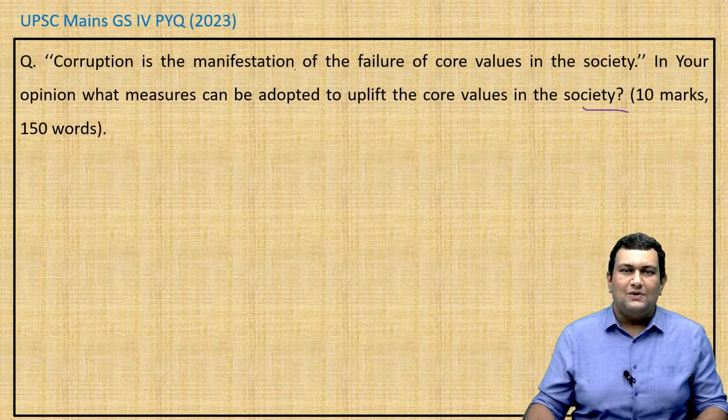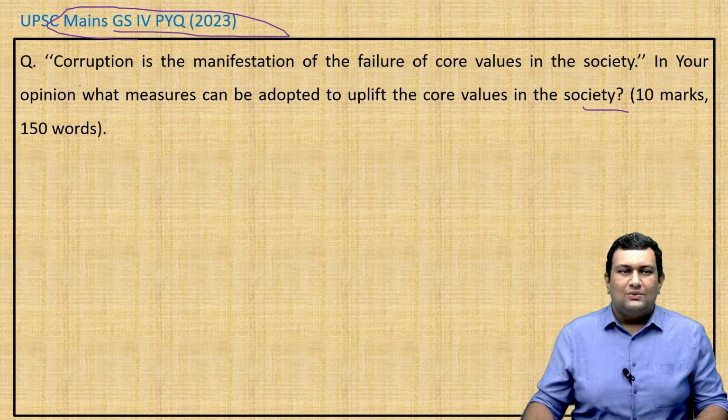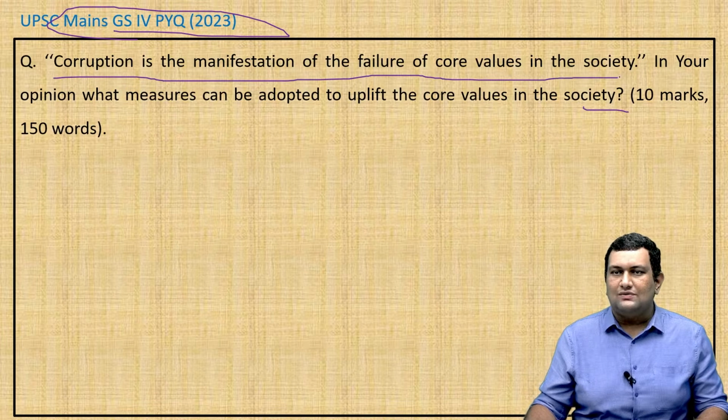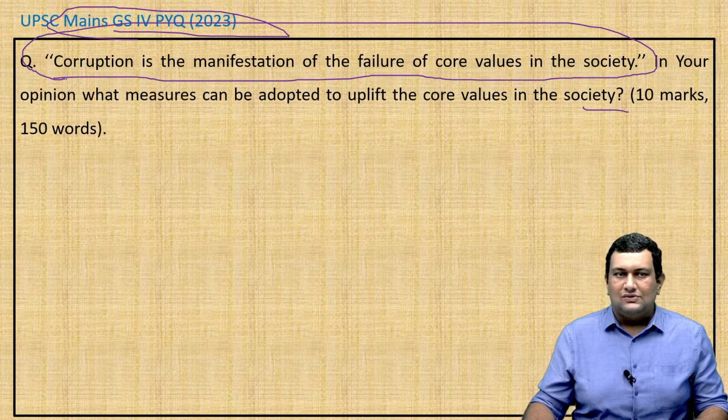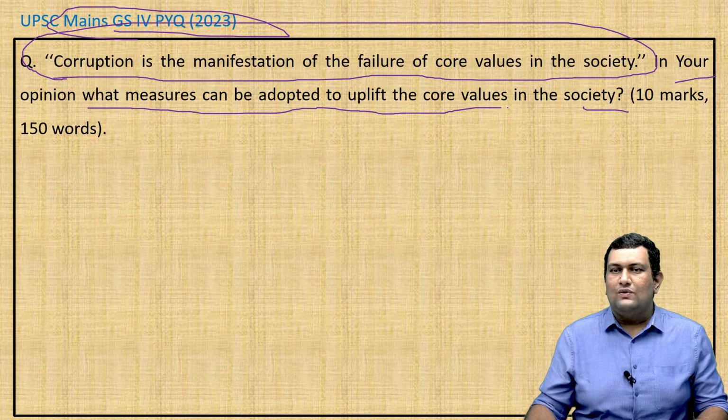It was asked as a PYQ in GS4 in 2023. The question is: corruption is the manifestation of failure of core values of the society. So this is the statement given. In your opinion, what measures can be adopted to uplift the core values in the society? It is asked for 10 marks and 150 words.